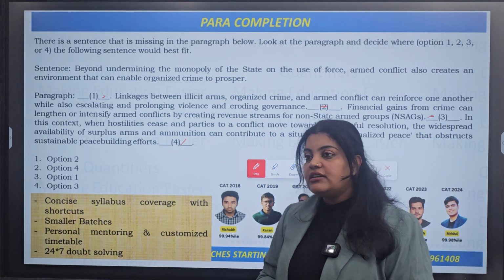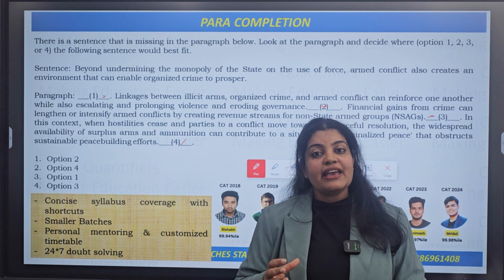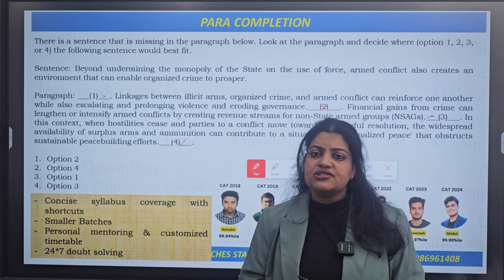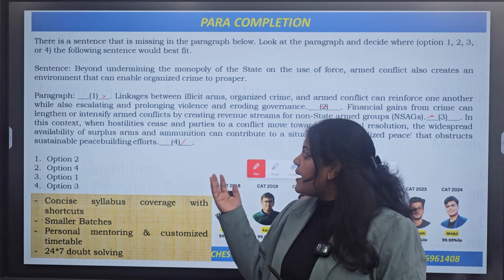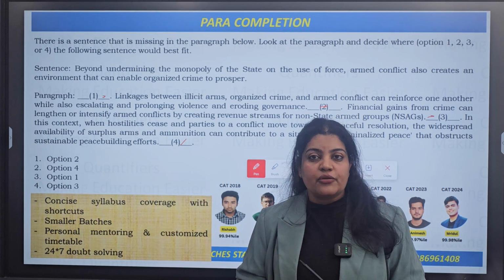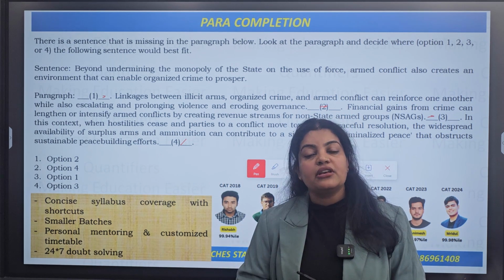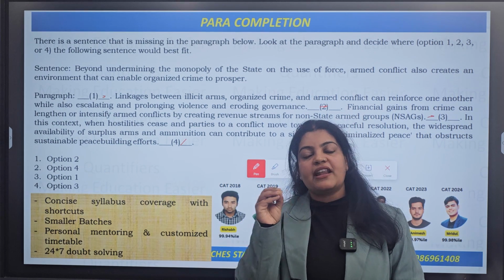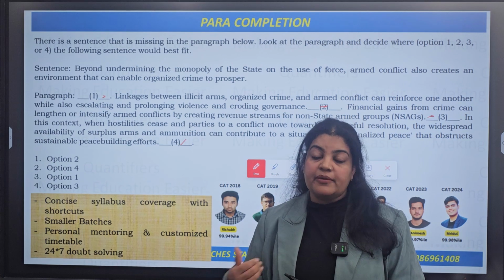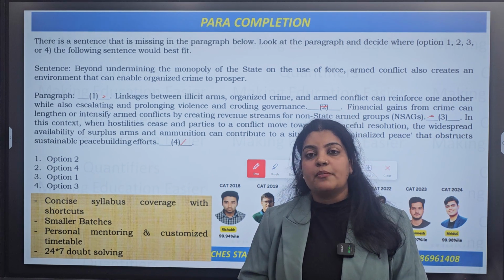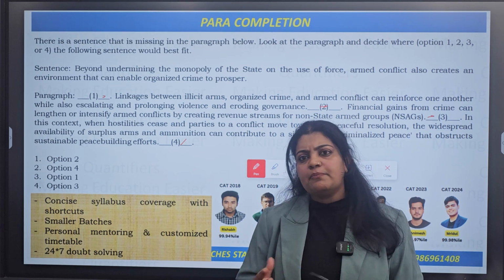Now one important pointer, from the last couple of years, verbal ability एक ऐसा section है जिसमें कुछ ना कुछ changes every year introduce हो रहे हैं. For example 2022 में paragraph completion आया था और odd one out नहीं आया था. 2023 में again वापस से आपका odd one out की re-entry हो गई थी and 2 questions para summary, 2 para jumbles, 2 odd one out and 2 paragraph completion के थे. In the year 2024 paragraph jumble was a miss. So this is definitely one section where the question setter keeps playing around.